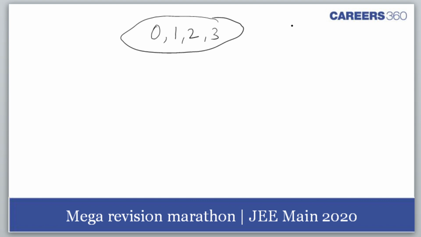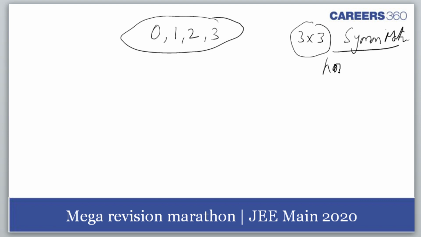Now you have to form a 3 by 3 symmetric matrix. In how many different ways can you form a symmetric matrix? Tell me. How many can you form?